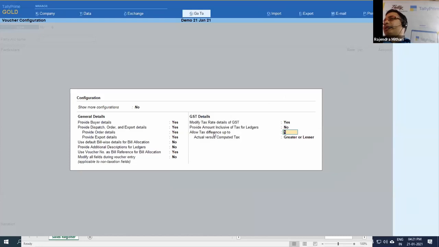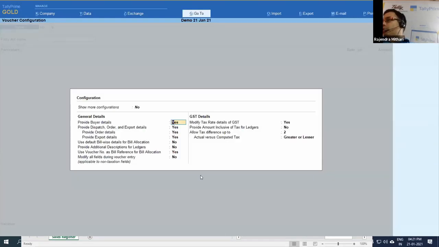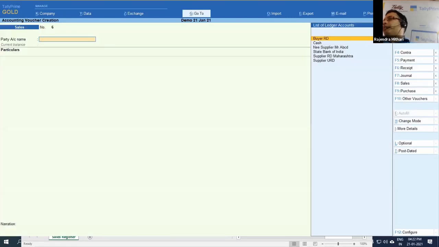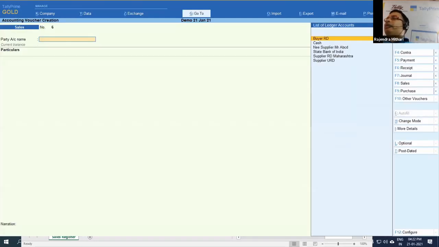This is the difference. Tally allows you a difference up to 1 rupee, 2 rupees, 10 rupees, whatever you want to give here. You can put 2 rupees, normal round-up. Debit-credit posting is okay for Tally first, then Tally shows an error in GST calculation. If you put 0 here, Tally will show a difference of 1 paisa in calculation. So put 1 or 2 rupees, whatever you want. Suppose you have a difference of 1 rupee 20 paise and you want to ignore it, put 2 rupees here, and Tally will ignore that. Don't worry.